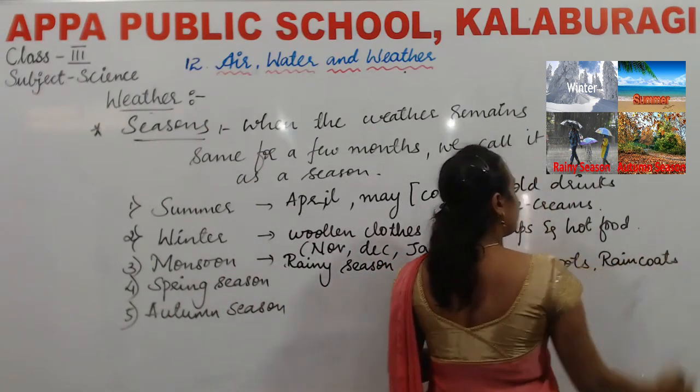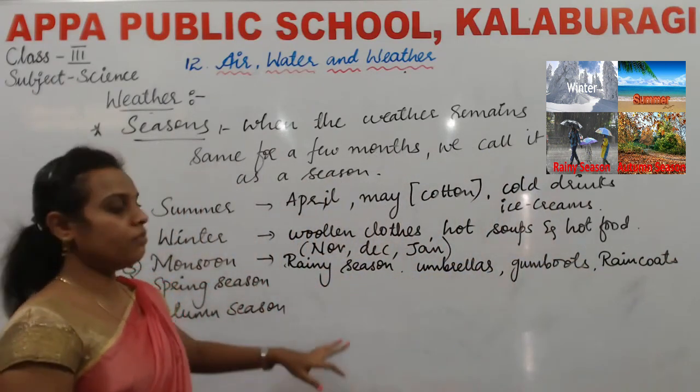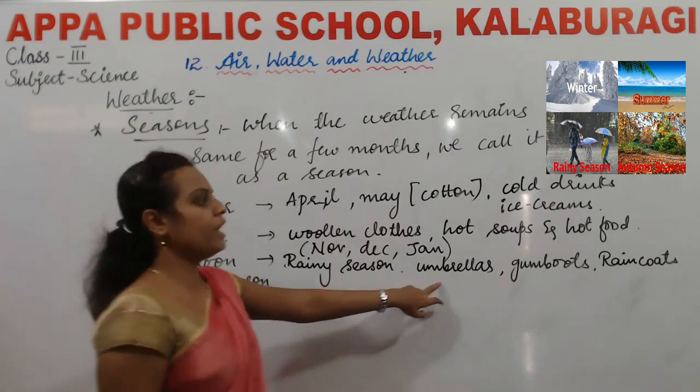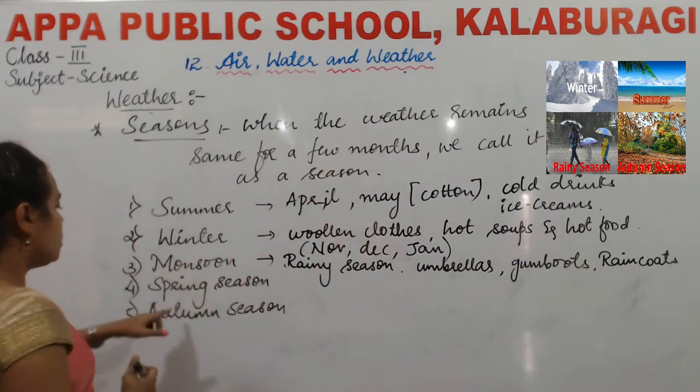Yes or no, children? In rainy season, we use waterproof materials like umbrellas, gumboots, and raincoats.